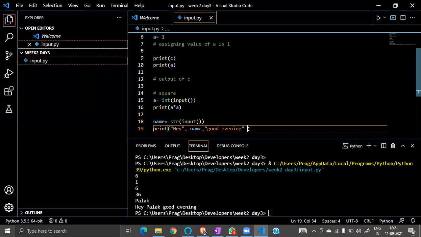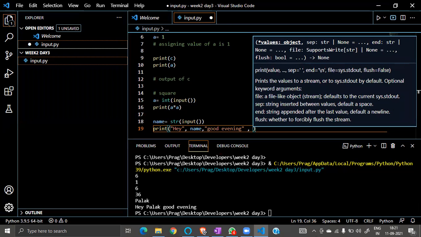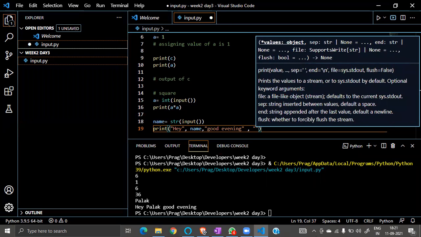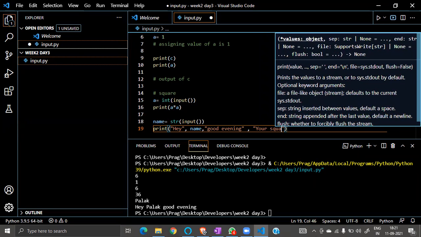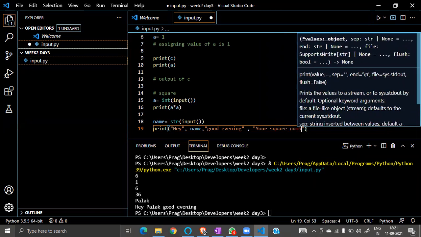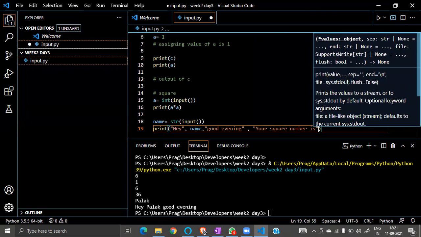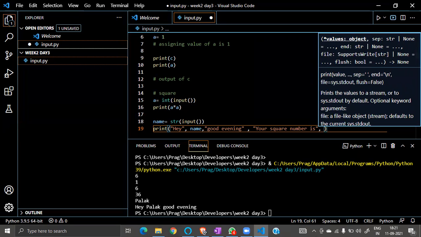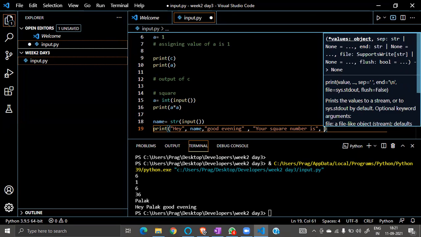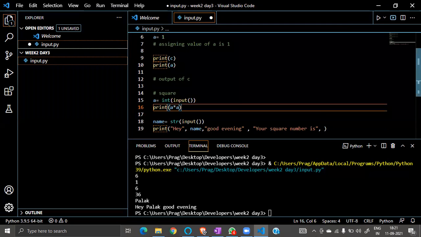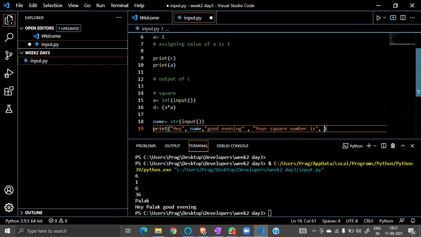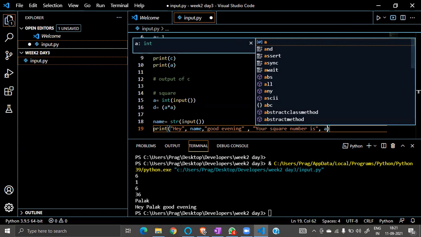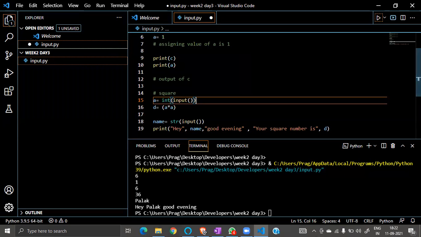And I can do this also. Hey Palak, good evening. And then I can do, it's totally your creativity, okay, like your square number is, what can I do? I store in A, right? Sorry, I have to store this. For using this, I have to store this. Let's store with D, okay. D equal to A plus A. Now D. Okay, let's see how beautiful it is.